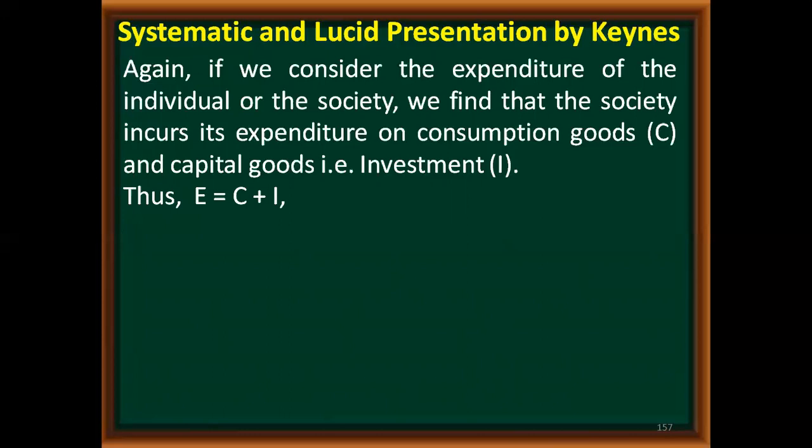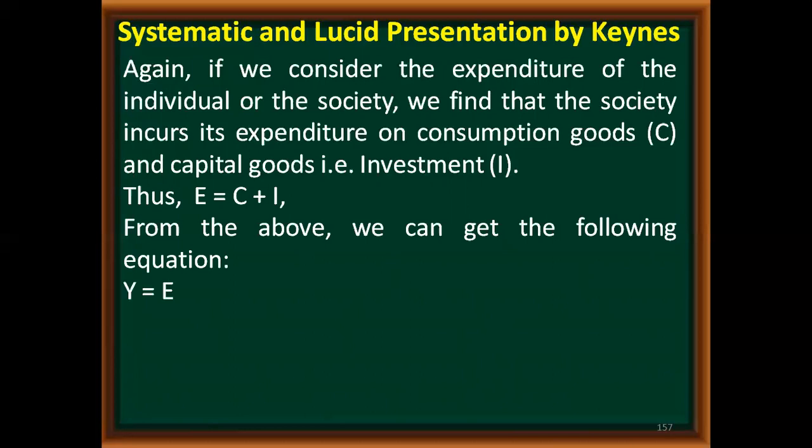Now, if you remember, we have seen that income must always be equal to expenditure, so Y is equal to E. From the above equations, we know Y is equal to C plus S, and E is equal to C plus I. For equilibrium, we have to equate these two components, so C plus S is equal to C plus I. As consumption is common on both sides, C and C will cancel, and finally we get the equation S is equal to I. That is, saving is equal to investment.